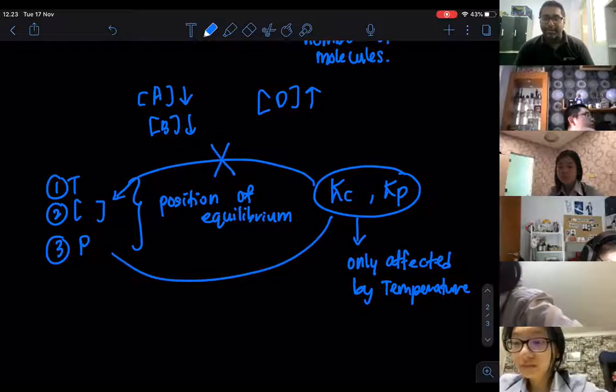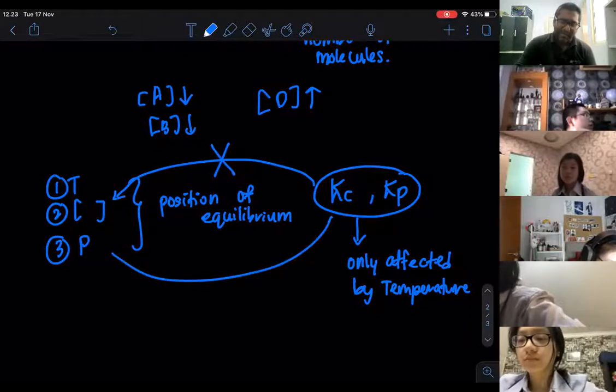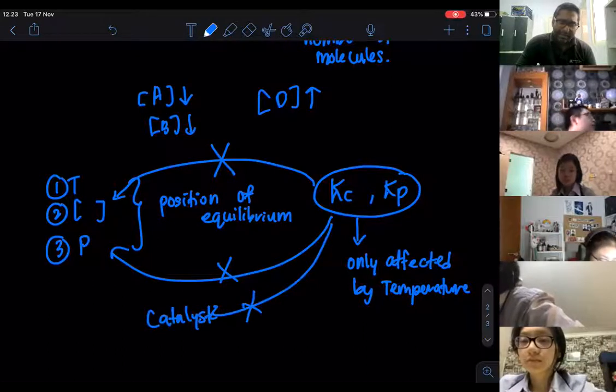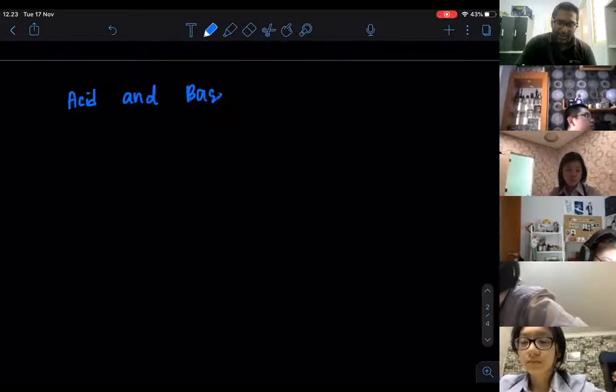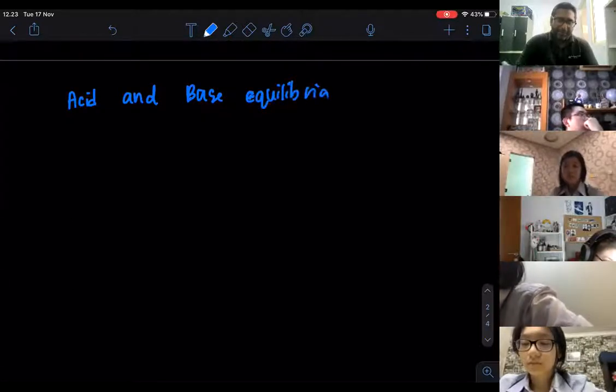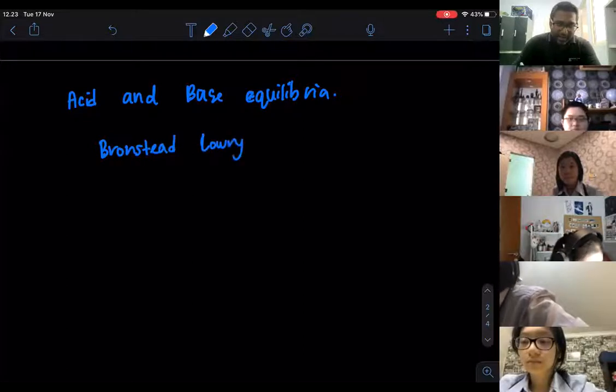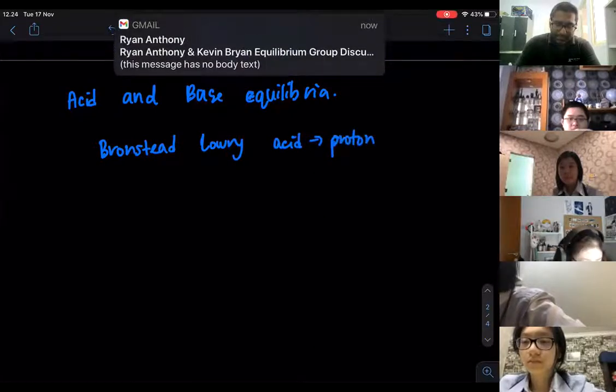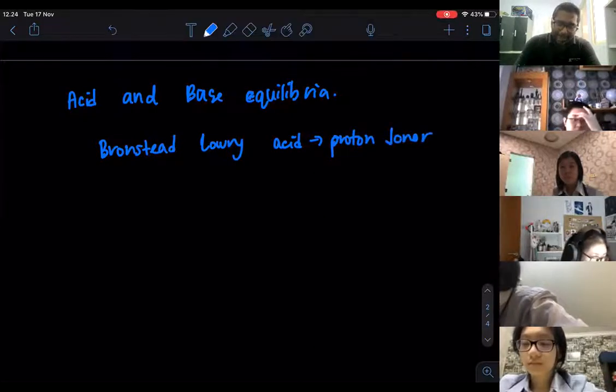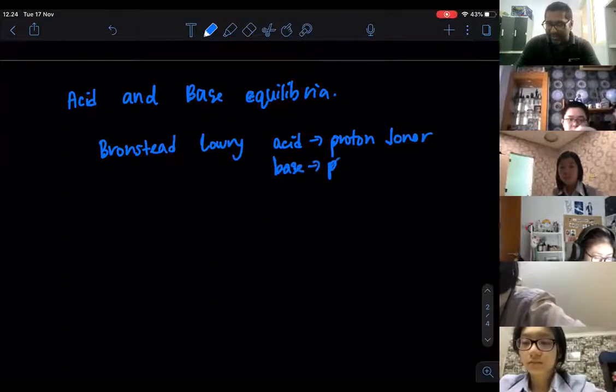Very, very important. Now, once we have done that, we have learned about acid and base equilibria. This is very important because we have learned about Bronsted-Lowry. According to Bronsted-Lowry, we can define acid as a proton donor, and we can define base as a proton acceptor.